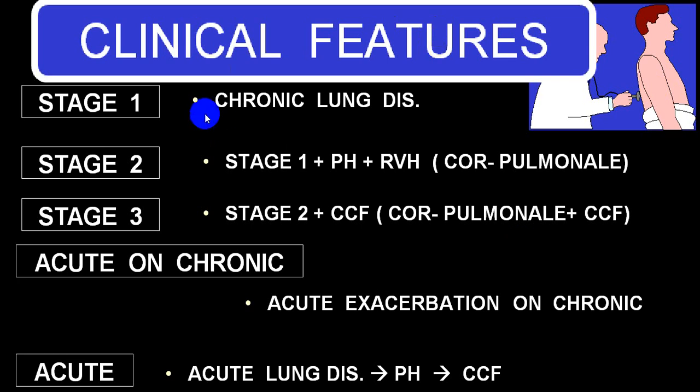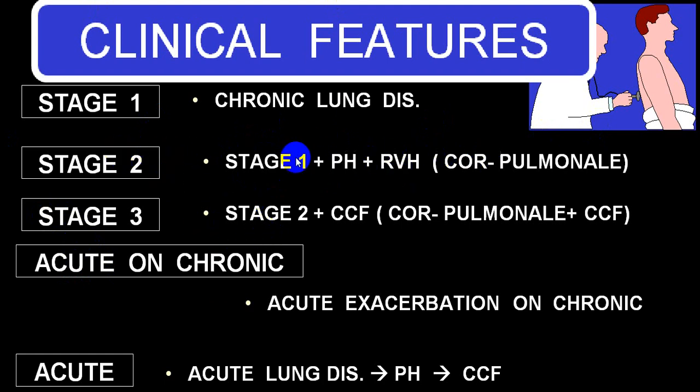But if the person is already in stage 2, and now on top of that he develops an acute infection, or he is exposed to pollutants, or he is smoking, or there is another insult to the lung in the form of a lobar pneumonia, or maybe pneumothorax, or massive pleural effusion, or a pulmonary embolism, the person will have an acute exacerbation on top of chronic cor pulmonale, and that compensated stage will become decompensated.